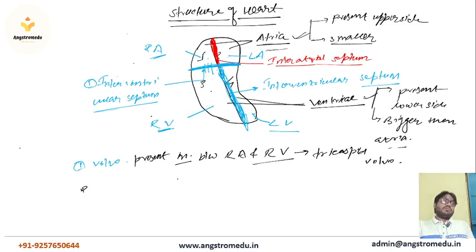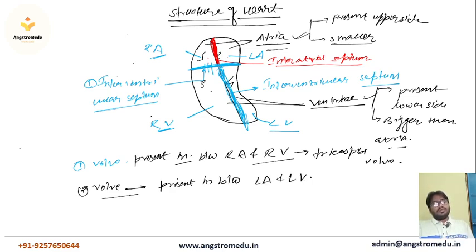Okay, the second valve, present in between the left atria and left ventricle, is known as the bicuspid valve. Okay, so according to your level, this is very sufficient information about the heart structure.